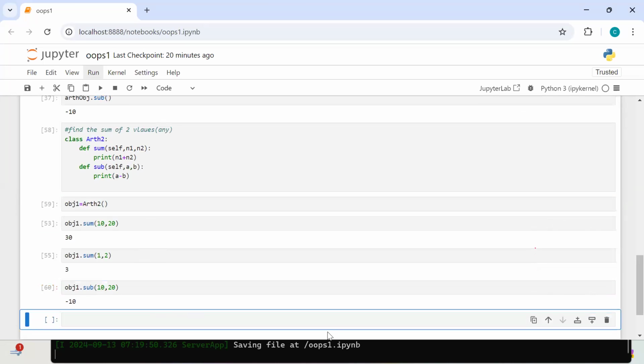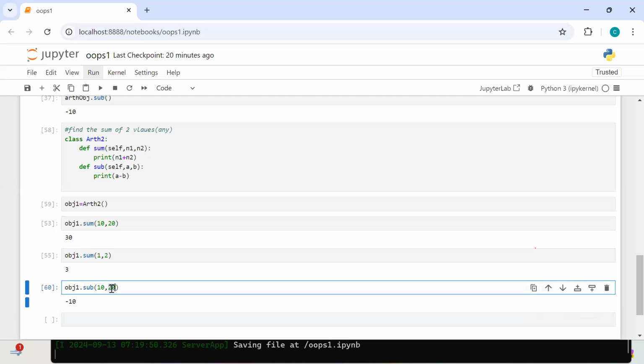Now the thing here is that the second value for sub is always 20 only. The second value for my sub is always 20. Then what can you do at that time?